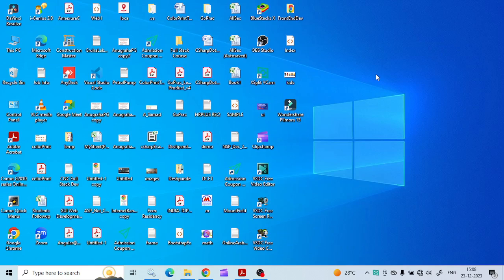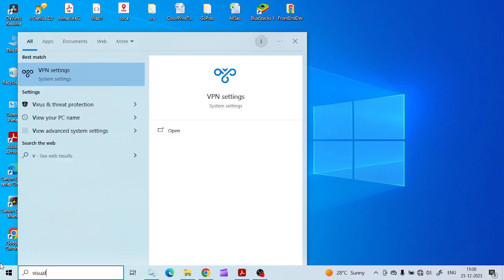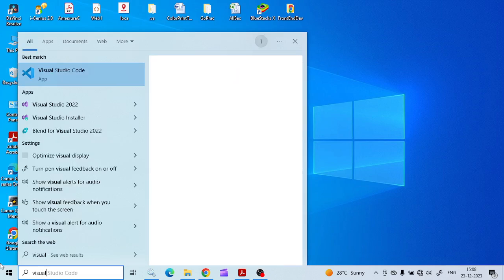So okay guys, from today onwards we will start with the HTML tags. HTML stands for hypertext markup language. So let's move with the code. We'll start with Visual Studio Code.